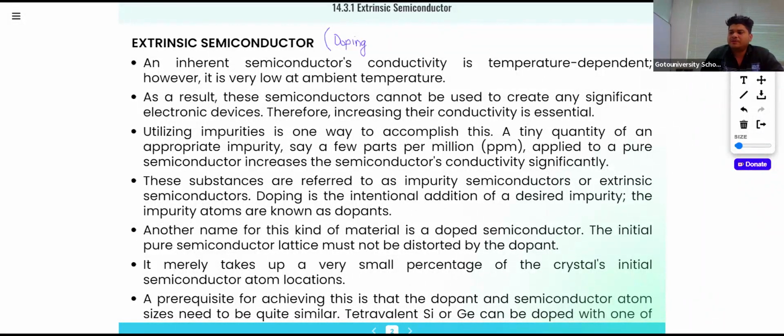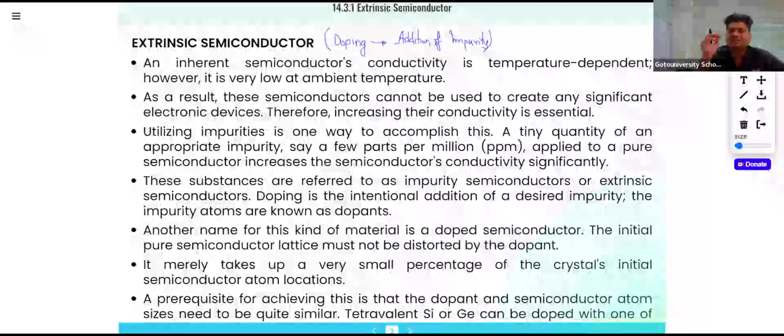Doping means addition of impurity. Now, in the case of extrinsic semiconductor, we have two types of doping. First is P-type and second one is N-type.